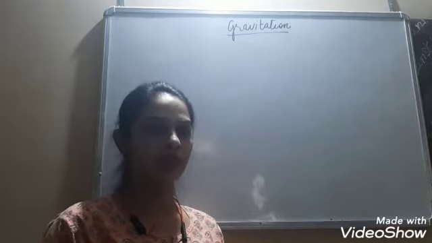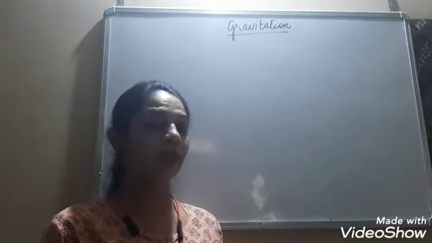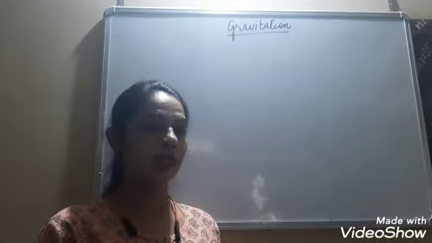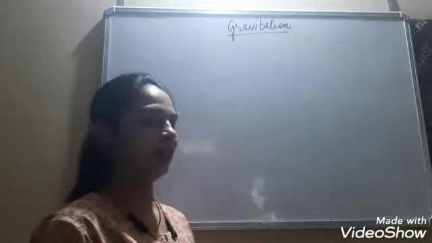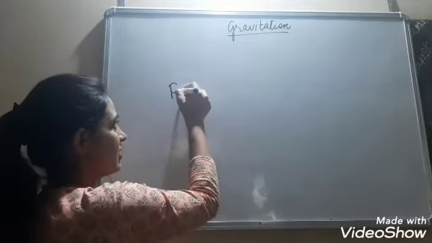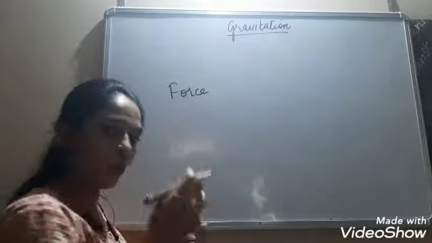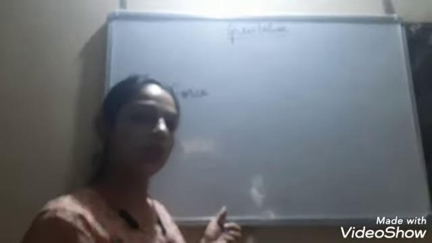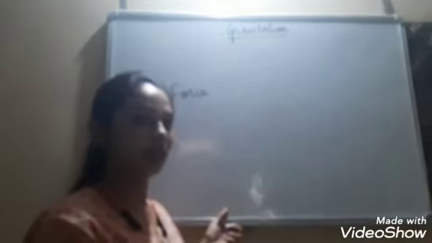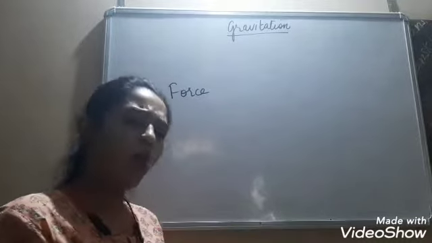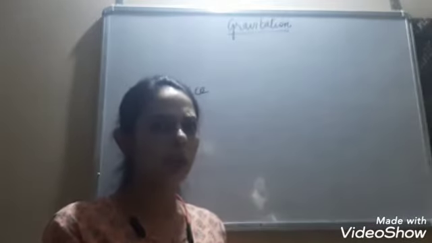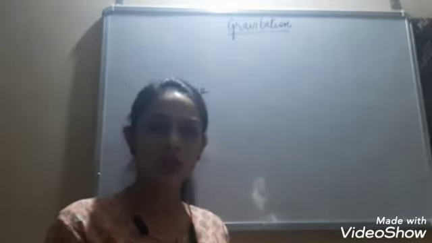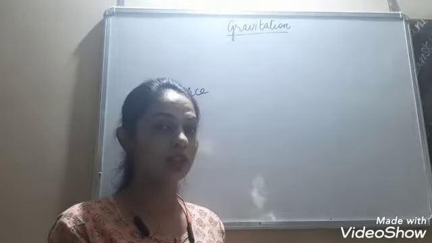And we studied in the previous chapter that to bring something into motion, what is necessary? Yes, force is necessary. That means when this ball came into motion, some force was acting on it, right? All the things which are on the surface of the earth are attracted towards the surface of the earth automatically. Is that automatic or is there some force acting on it?